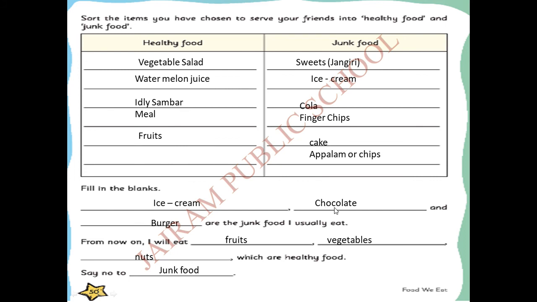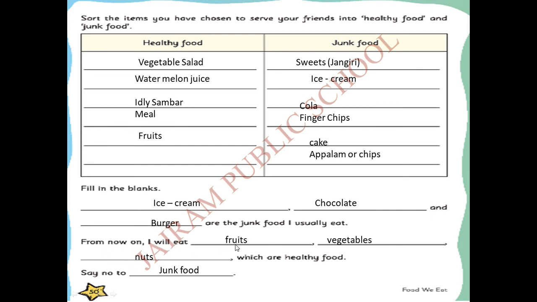Ice cream, chocolate, burger. Ice cream, chocolate, burger. These all three are junk foods. So, this you usually eat. So, from now, say no to junk foods.